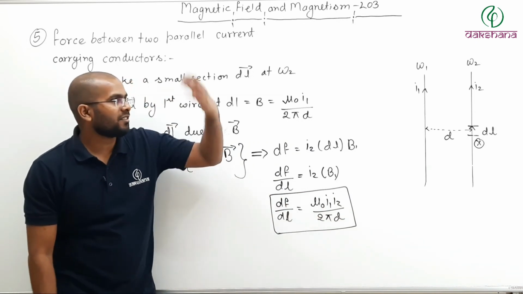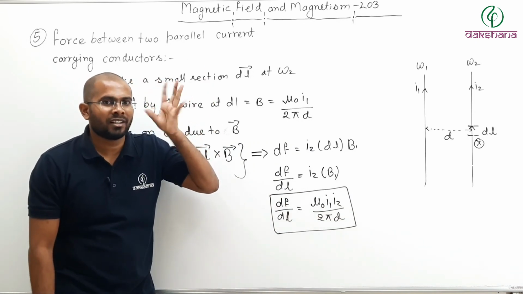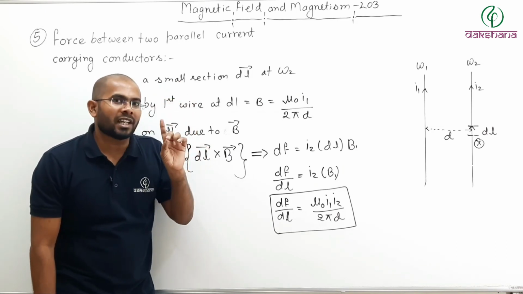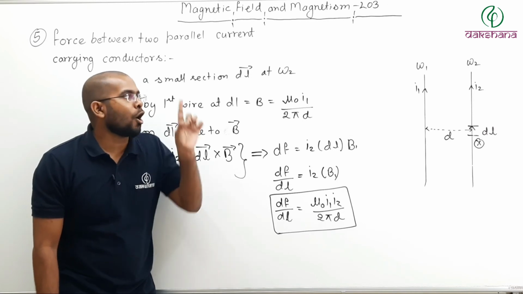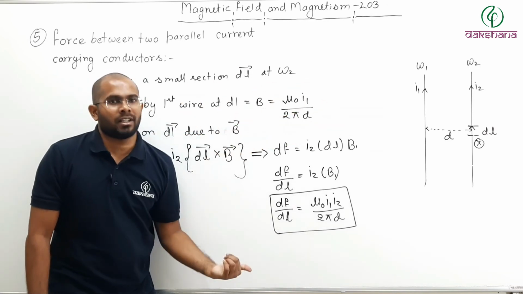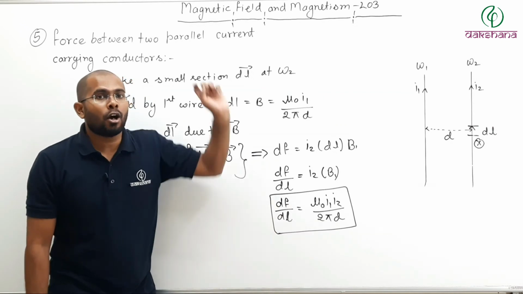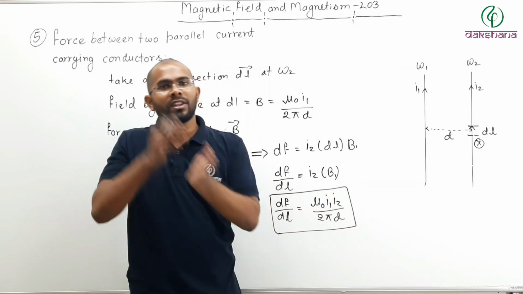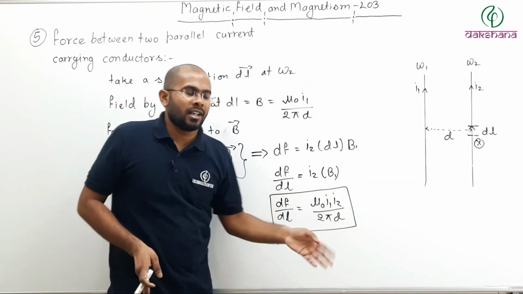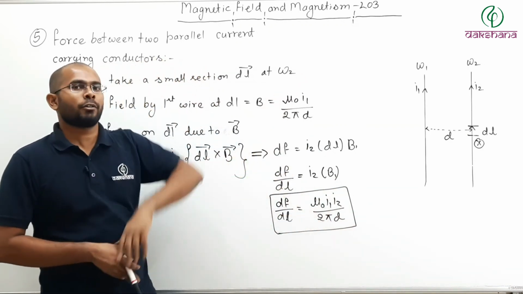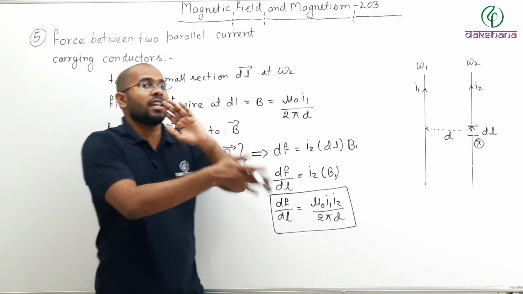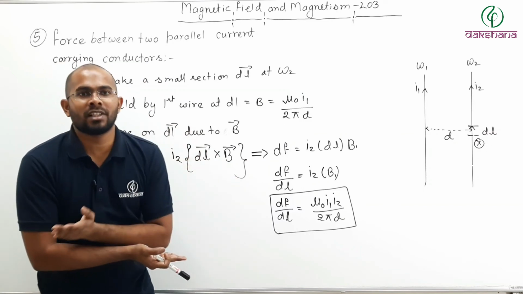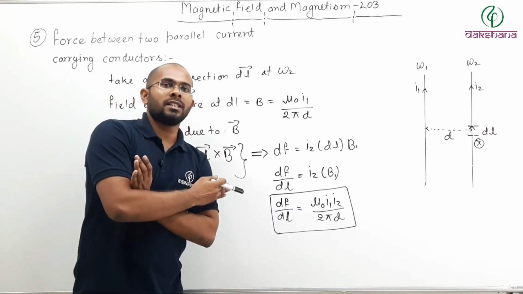So if you have Newton's third law, remember, action and reaction, they are equal in magnitude. So we have calculated force per unit length on the second wire due to first wire. But if you calculate on the first wire due to second wire, then also you will get the same value. Newton's third law, every action has equal and opposite reaction. So only the direction of their forces will change, magnitude will remain same.